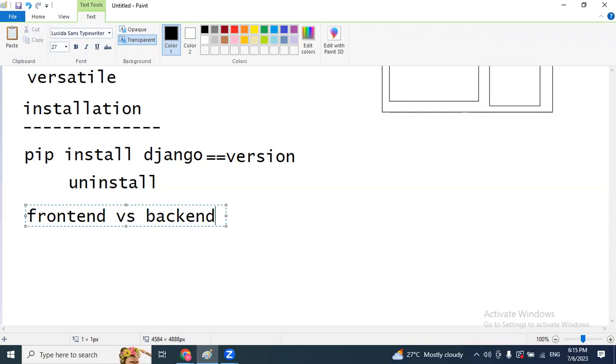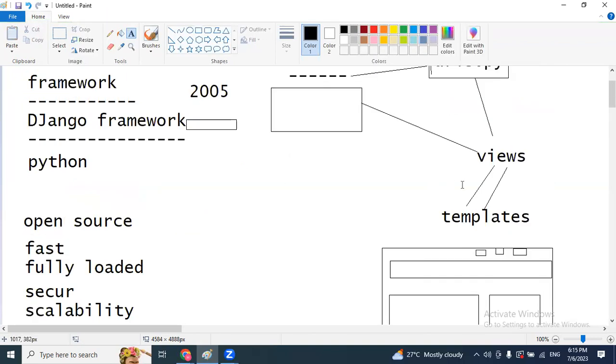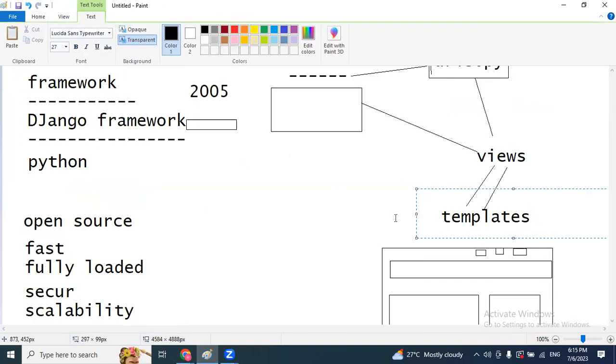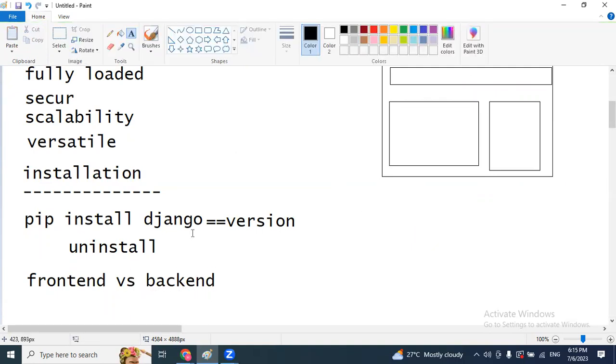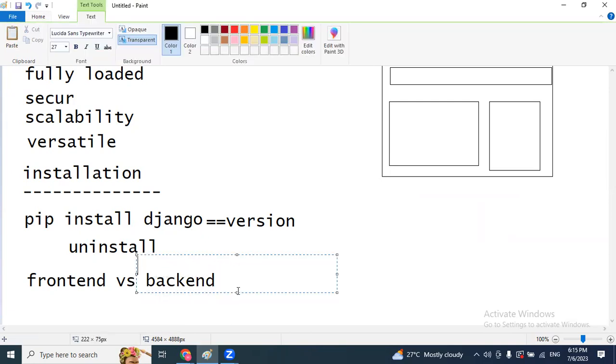Using all these technologies, we focus on templates only. And with Python and Django, this programming language and framework, we develop the functionality or logic, which is the backend. By using front-end technologies, we develop the front end.